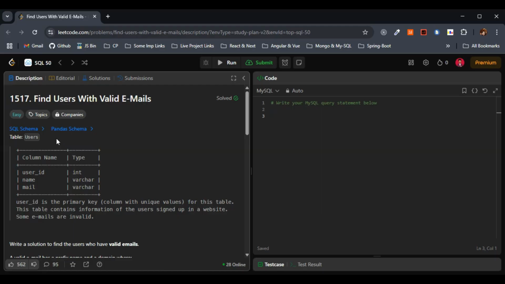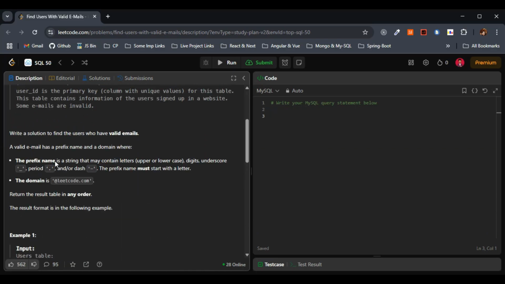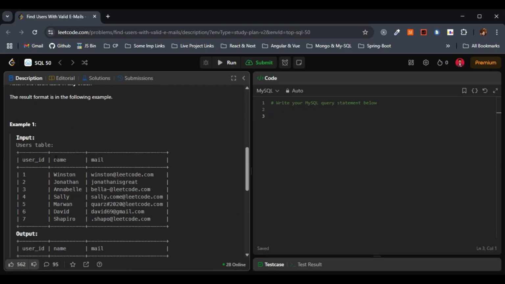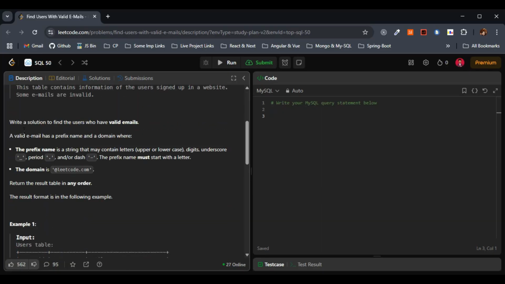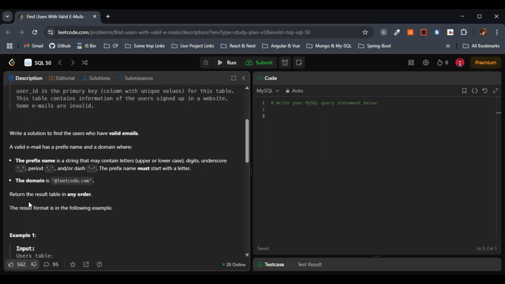A valid email must satisfy certain conditions, or requirements, given here. Just listen to this carefully. I'll write this so that it will be easier to understand.